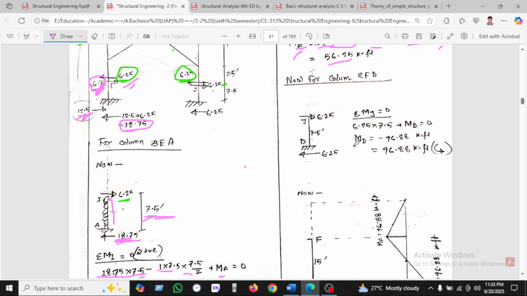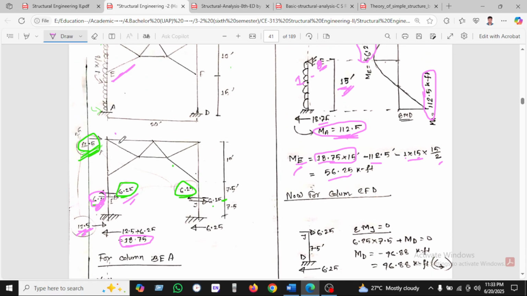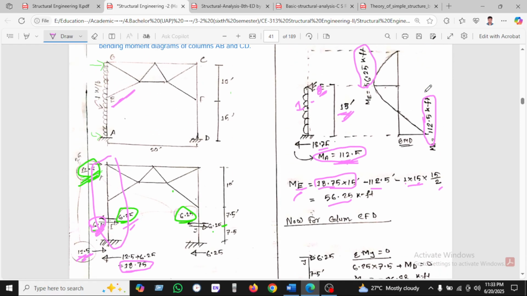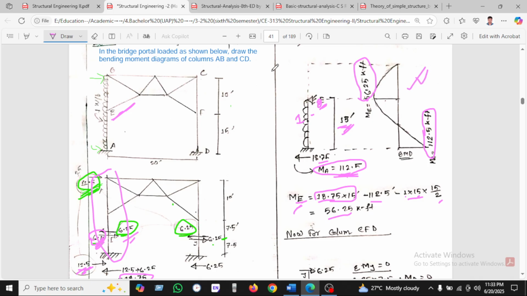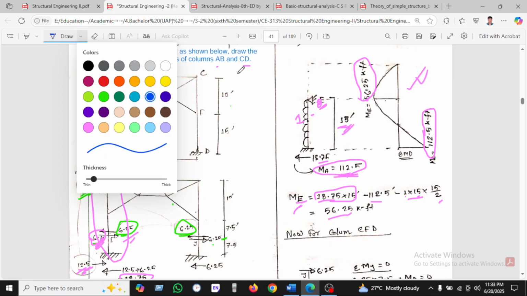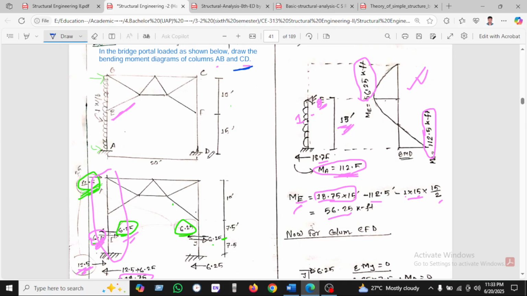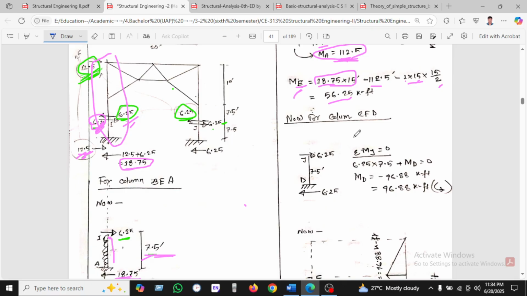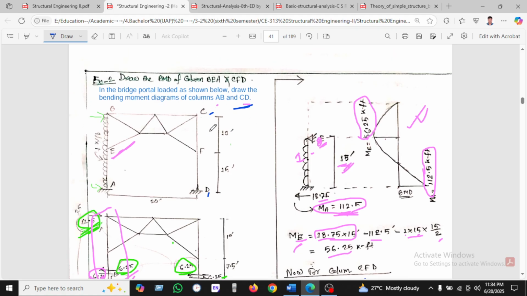So you can see this column moment diagram we have found here. Now we can see the AB moment. Now we can see the CD column. This is the CD. Okay, so for the column CFD, this is the CFD.